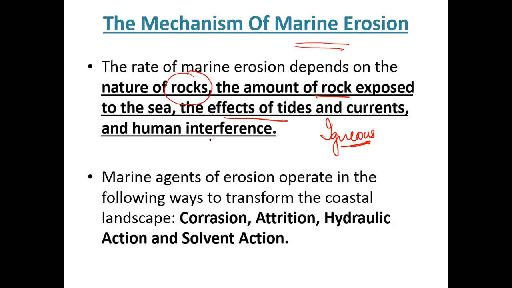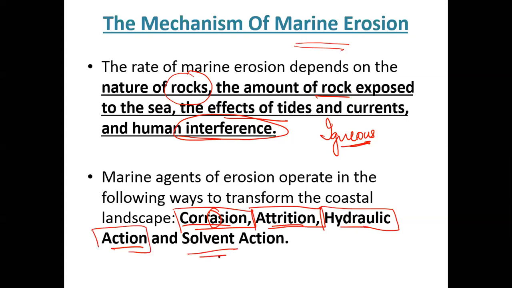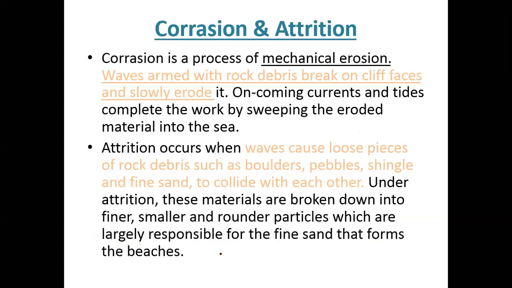Then the effect of tides and currents and human interference. Of course, if there is a lot of human activity, breaking down of that area will take place faster. But for your exam, you have to understand these are the four processes which contribute to the erosion. These are corrasion, not corrosion, corrasion. Corrosion is different, that is chemistry. So I have corrasion, I have attrition, I have hydraulic action, and I have solvent action. We'll take each term one by one.